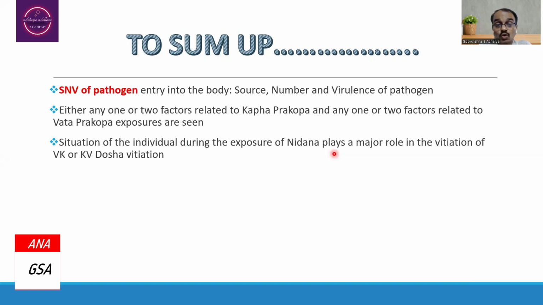Either any one, two, or more etiological factors related to Kapha Dosha Prakopa, and one, two, or more etiological factors related to Vata Prakopa exposures are seen simultaneously in an individual, which will lead to the manifestation of the diseases which may be having the Vata Kapha Dosha vitiation or Kapha Dosha as well as Vata Dosha vitiation.